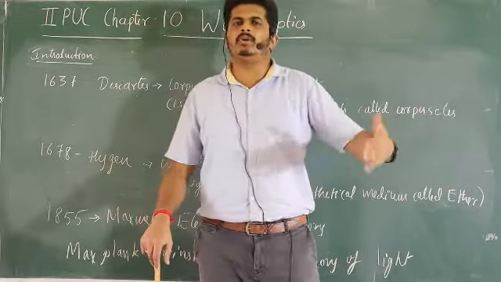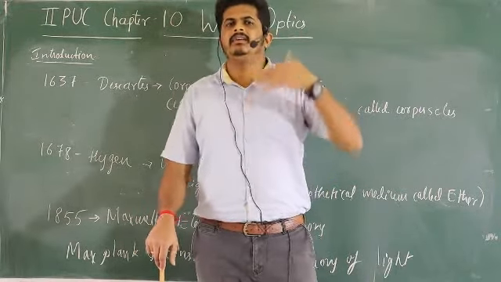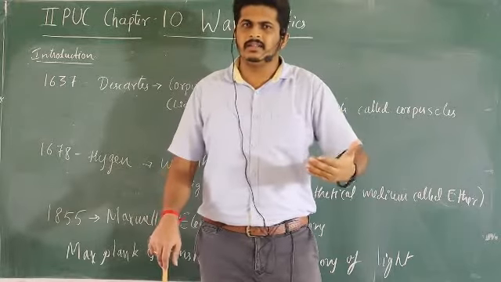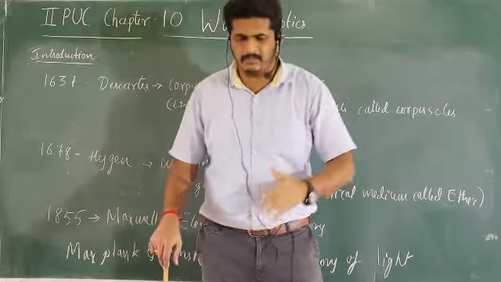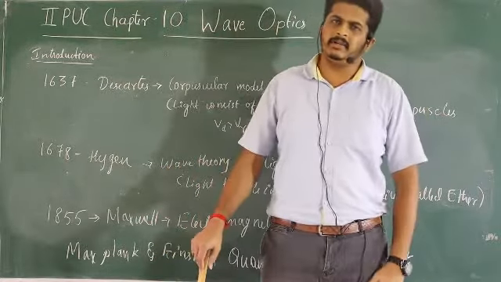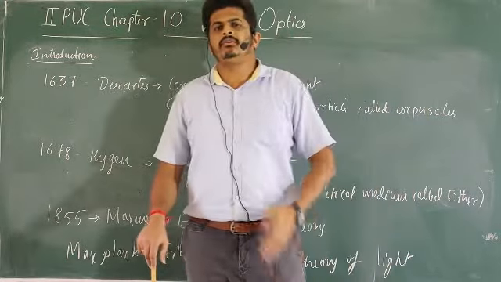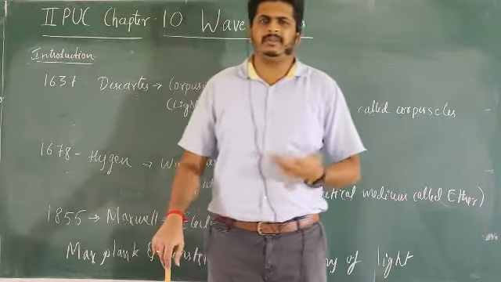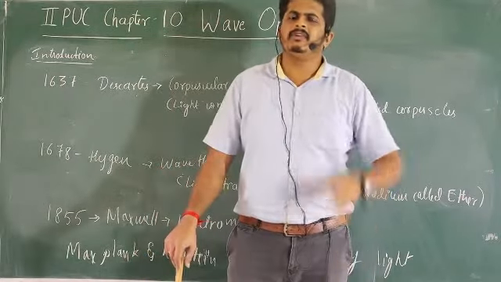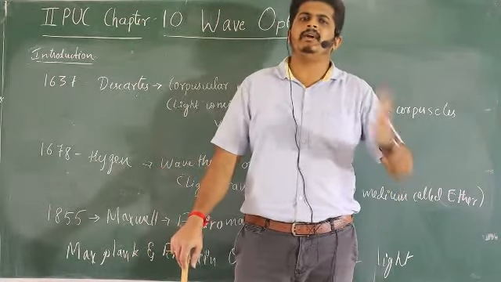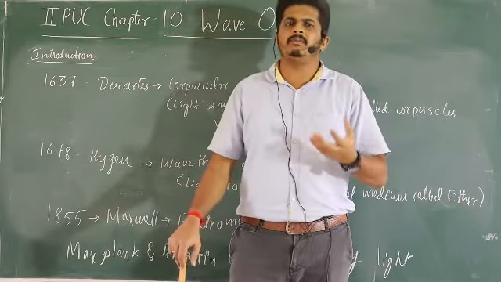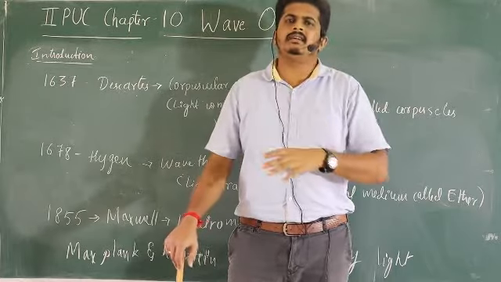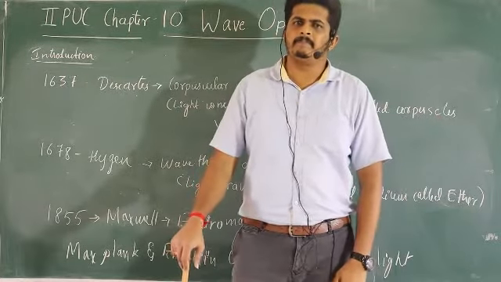The final output of this theory was that light travels slower in a rarer medium compared to a denser medium. So light travels with higher speed or velocity in a denser medium compared to a rarer medium was the explanation given by the corpuscular theory, that is Descartes followed by Newton.